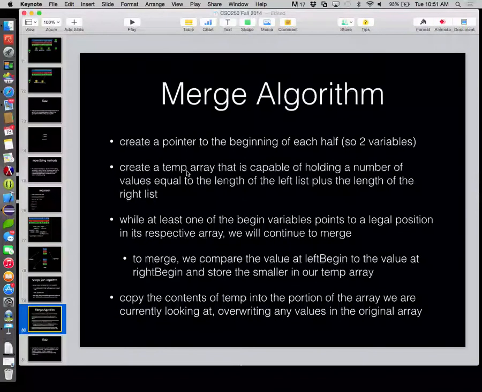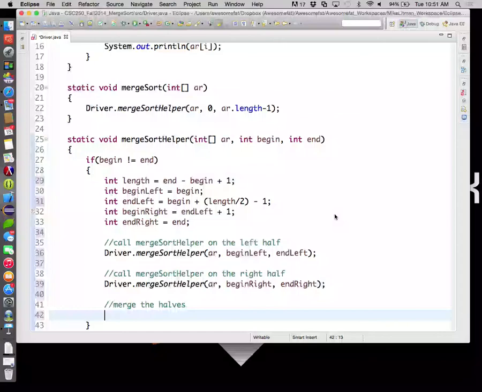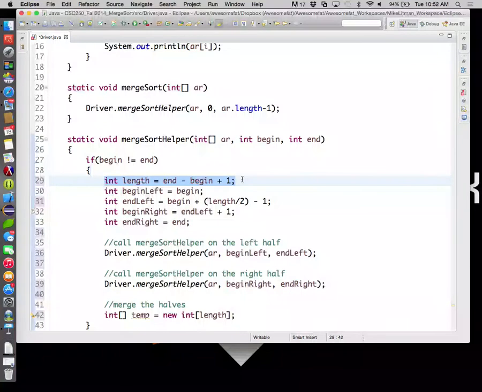Create a temp array that is capable of holding a number of values equal to the length of the left list plus the length of the right list. We happen to already have a variable called length. That is the total length of this list. All right, so let's go create that. So we're going to create an integer array called temp, which is equal to a new integer array of length. That's the variable we solved for right up here.